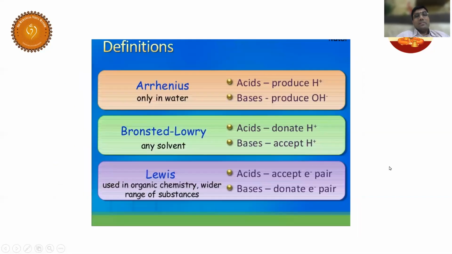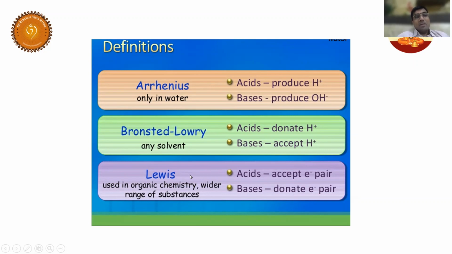These three theories. Students, a very, very important thing here. Listen, already I have given the definitions, so don't worry about the definition part. Arrhenius is only limited to aqueous media. Bronsted, any solvent. Students, try to understand, Lewis is not a solvent concept. There is no solvent concept, any phase is feasible. That's why Lewis theory has been used very widely.